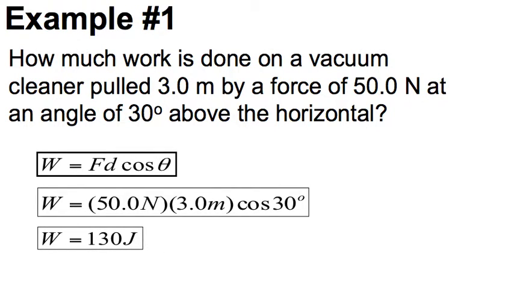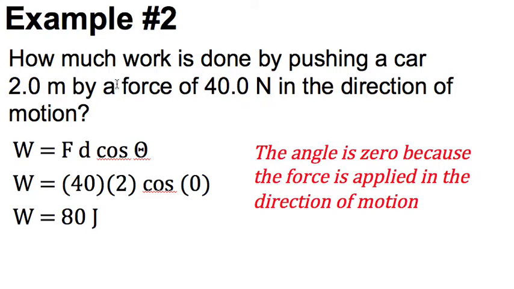All right, easy enough. For the second example, we have: how much work is done by pushing a car 2 meters by a force of 40 newtons in the direction of motion? The key thing we care about here is this direction of motion. That phrase, or any similar phrasing, means that our angle is going to be 0. It says you're pushing straight on in the direction the object's moving. They're parallel together, so your angle is 0, right? In your formula you plug in the 40 newtons, the displacement of 2, and your angle is 0. Cosine 0, if you type that into your calculator, equals 1.